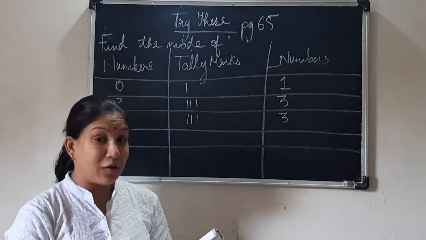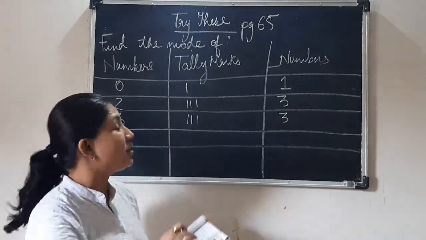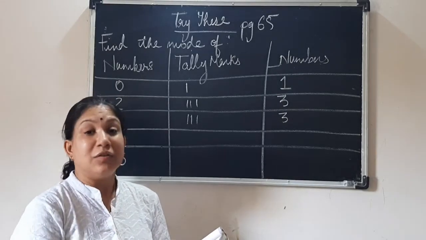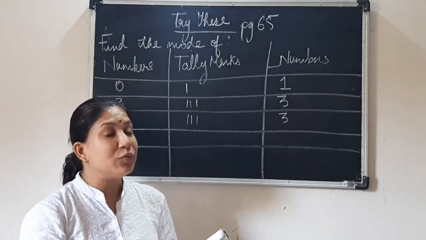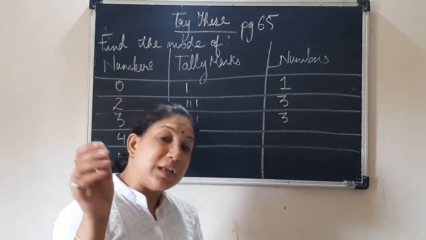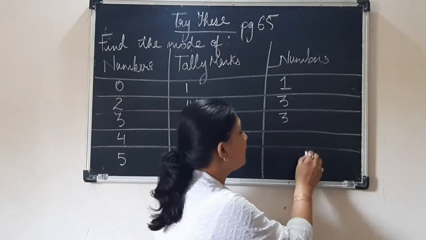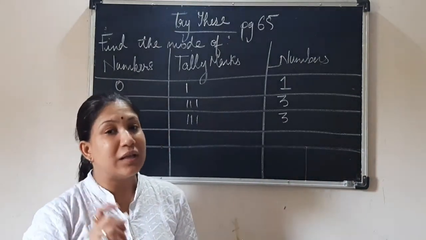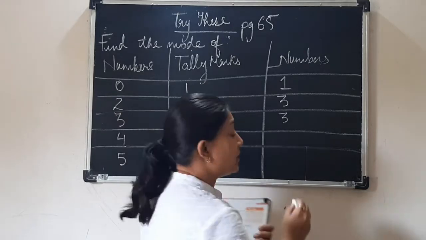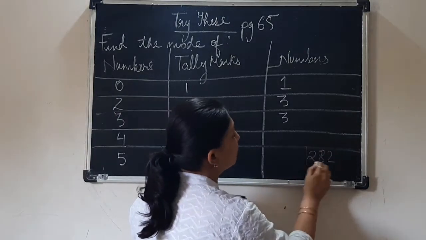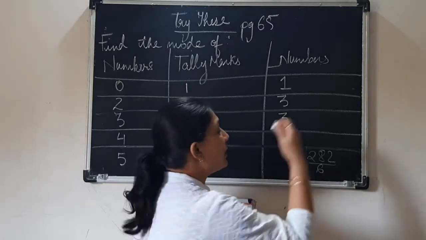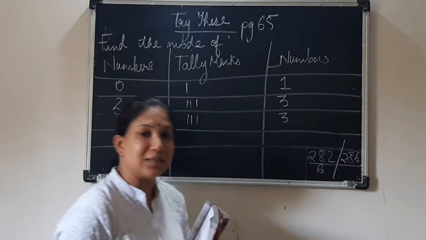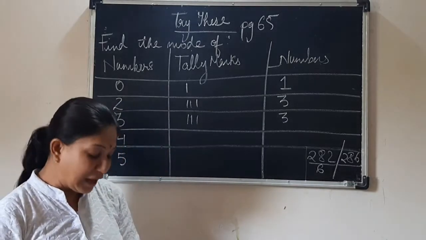Children, you all have to open your textbook. I am waiting. See page number 65. You pause the video, go get your book and see. If I make some mistake, when you show me your solutions, like Sadia did, she has written with pencil, ma'am, here one mistake is there. And where is the mistake, I am telling you. In that video where we were calculating median, I have written 282 divided by 6. Yes, but on the rough side I have divided by 6 by mistake. So please check that and correct it.